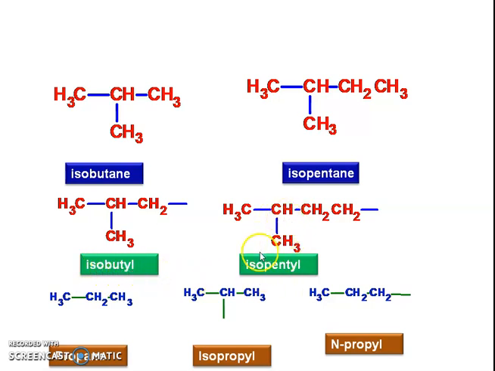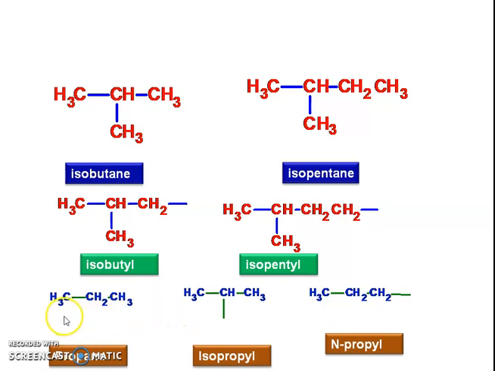And what is the name of this structure? It has 1, 2, 3, 4, 5 carbons, so isopentane, with ane replaced by yl, and therefore the name is isopentyl.